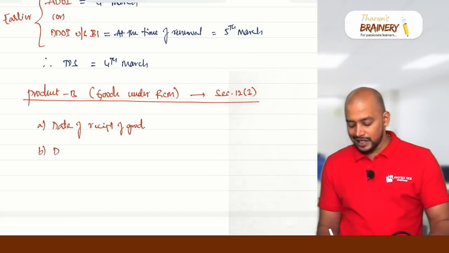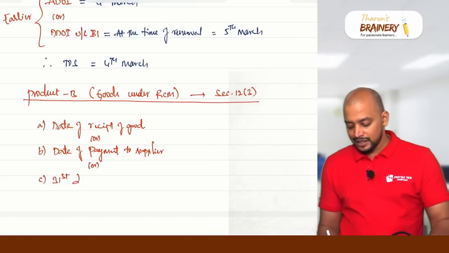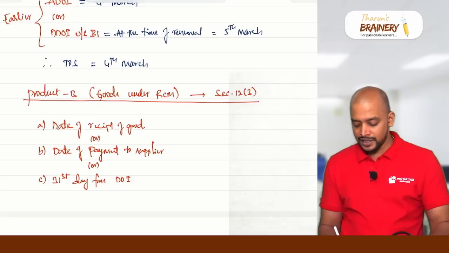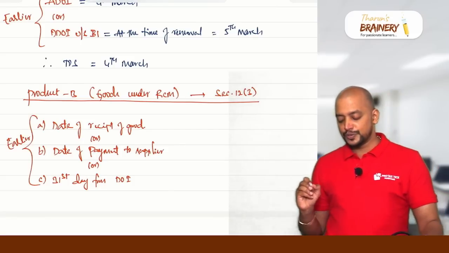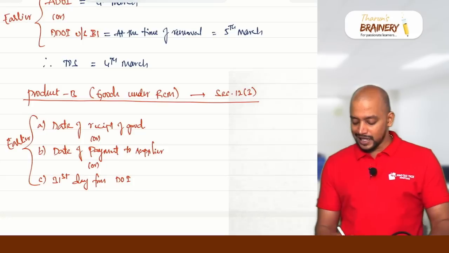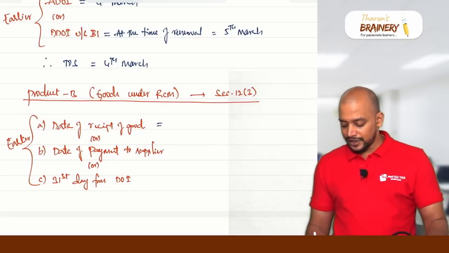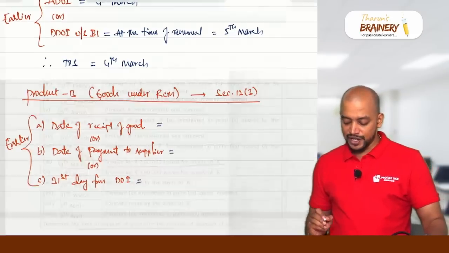And we need to take the date on which payment is made, the date of payment to supplier. And then we need to take the 31st day from the date of invoice, whichever is earlier will be taken. Now with respect to product B, we need to get these 3 dates: the date on which goods are received, the date on which payment is made to supplier.